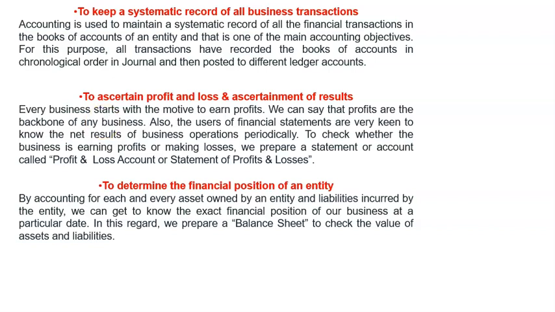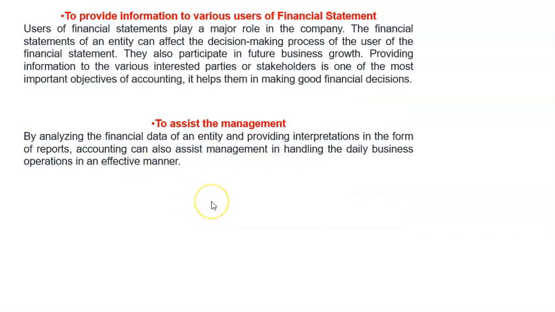So the other objectives, the last 2 objectives, are to provide information to various users of the financial statements. In another video, if you look through my videos, you'll find a video I've done about the users of accounting information. There are quite many users. So objective number 4 for accounting is to provide information to various users of financial statements. Here, for example, we have stakeholders, the owners of the business, and those are users of financial statements. And we have the public, we have the employees.